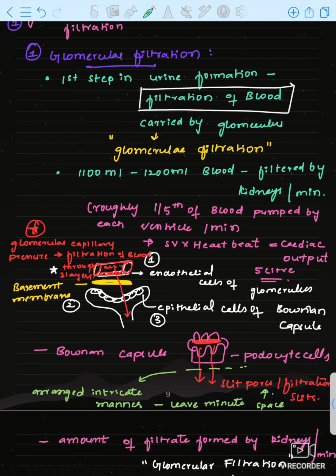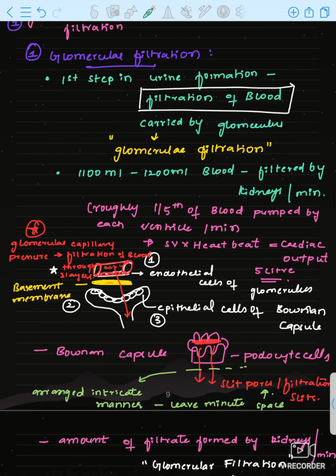Through those gaps only, blood will be filtered, and the fingers which are encircling the pen are known as podocytes of Bowman's capsule, and the pen which is encircled by the fingers is called what? Endothelial cell of glomerulus. I think this made it clear, and you remember how podocytes are arranged in an intricate manner.